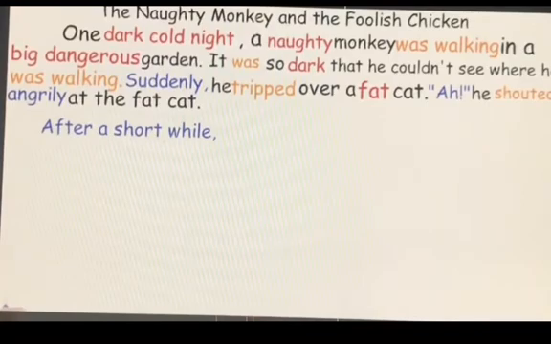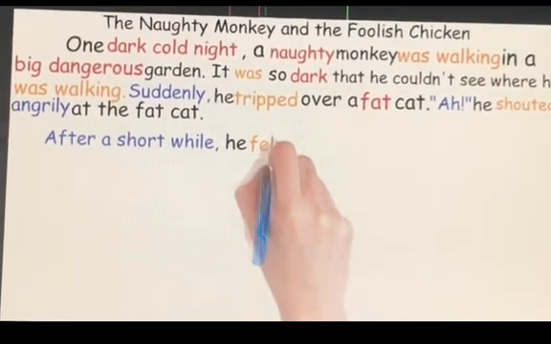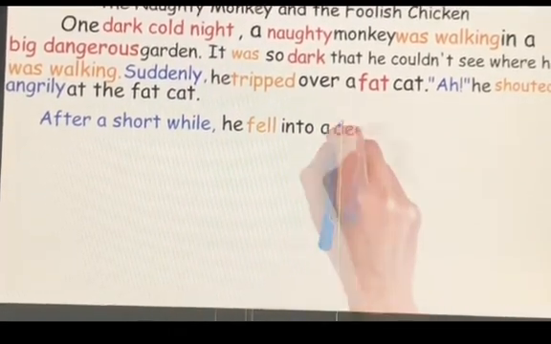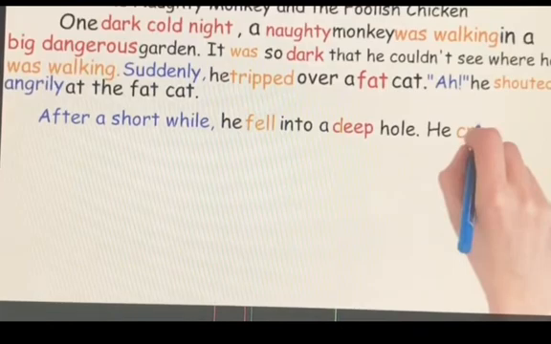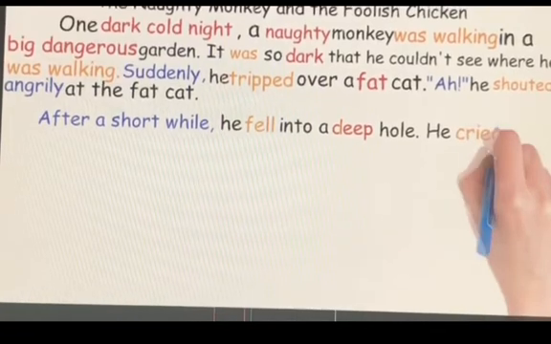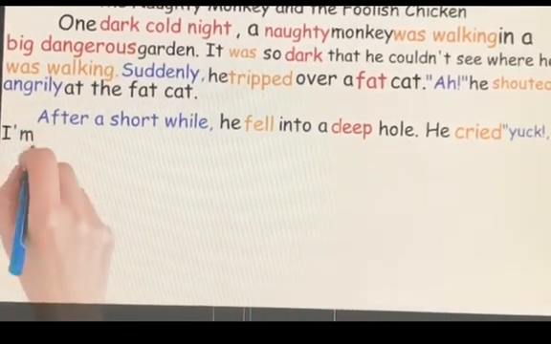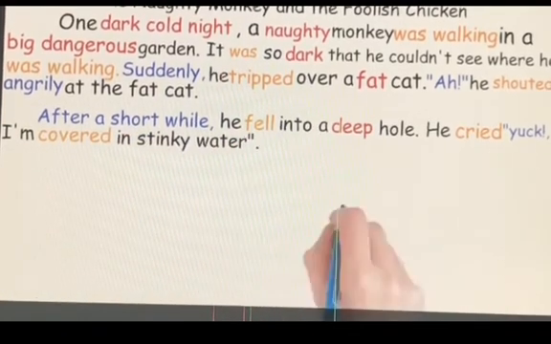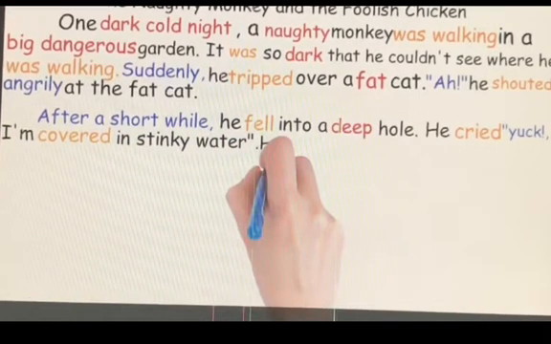After a short while, yes, this is a time connective. After a short time, what happened? He fell into a deep hole. Look, I described my hole as deep, an adjective. He cried, "Yuck, I'm covered in stinky water." He's covered in stinky water.